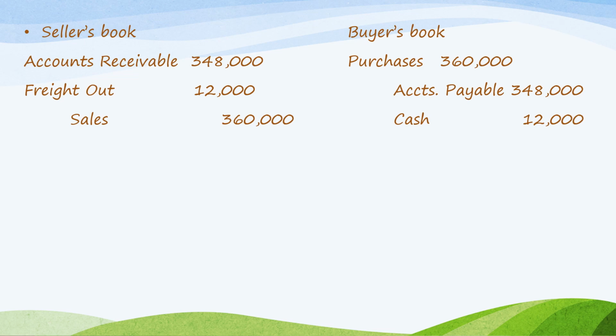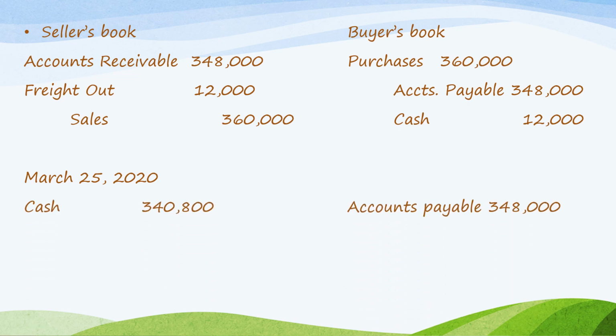That's why accounts payable is 348,000, and credit cash for the freight, which is 12,000. On March 25, upon settlement of the receivable or payable by the seller and the buyer, the discount was previously computed in the previous slide at 7,200. That is actually based on the sales value.